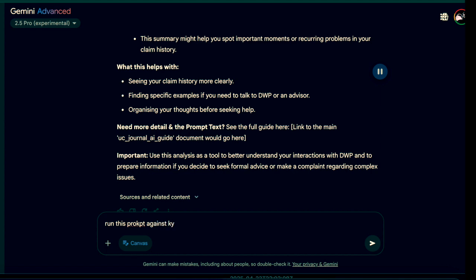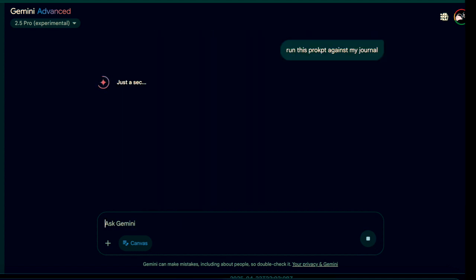Need more detail in the prompt text? See the full guide here. Link to the main UC journal guide document would go here. Important. Use this analysis as a tool to better understand your interactions with DWP.